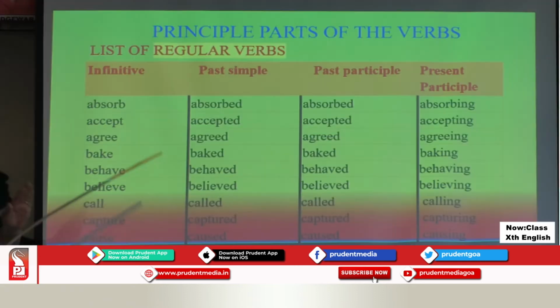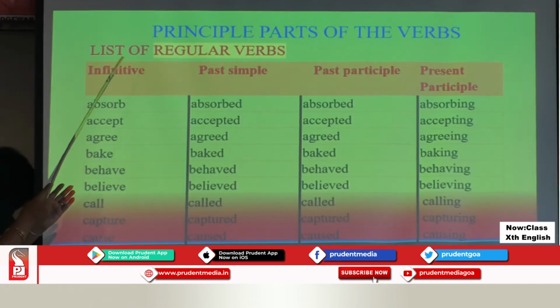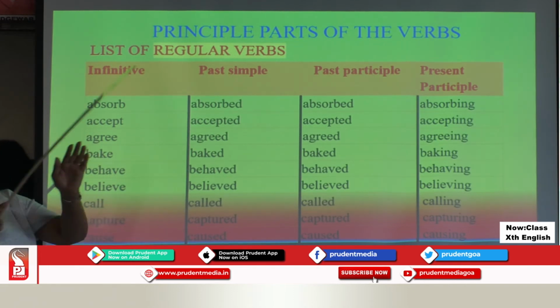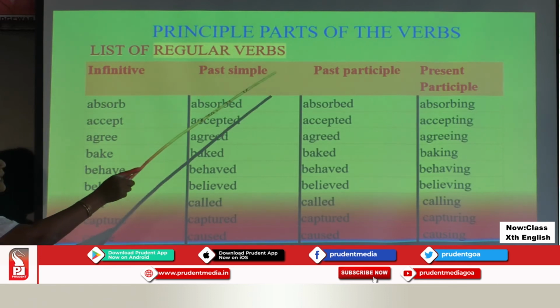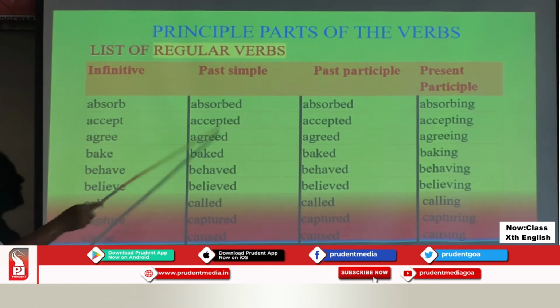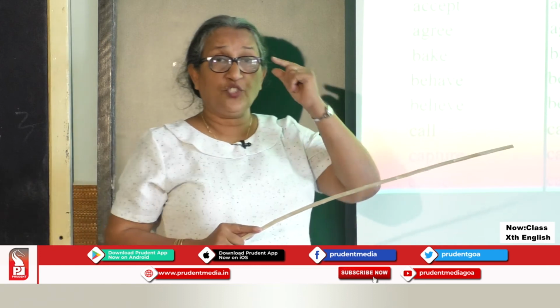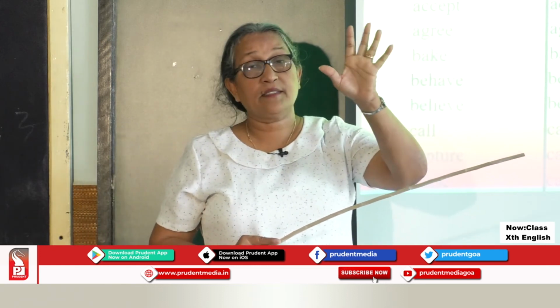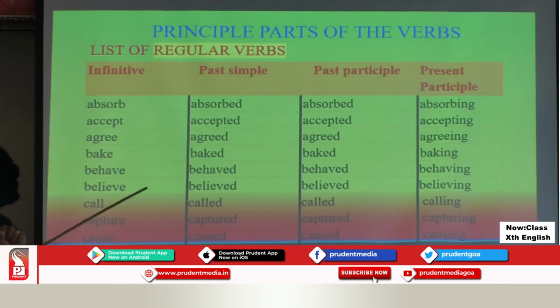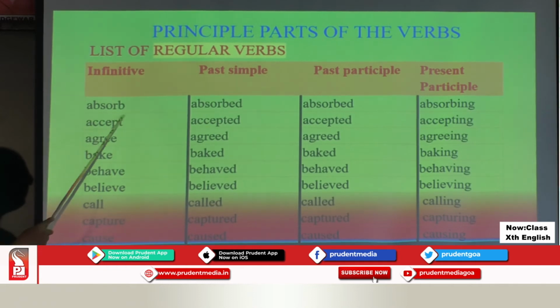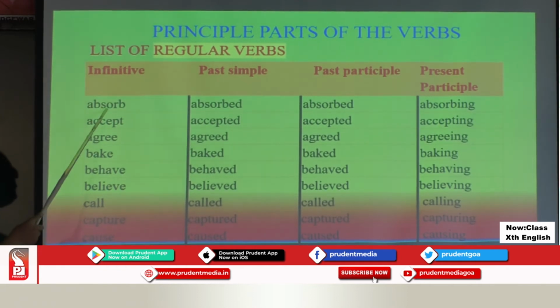Now, I've separated the list of regular verbs and irregular verbs. The 4 principal parts of the regular verbs, let us understand. We've already understood what is regular verbs. It has a pattern. The root doesn't change. Look here. What is infinitive? Infinitive of this verb absorb.